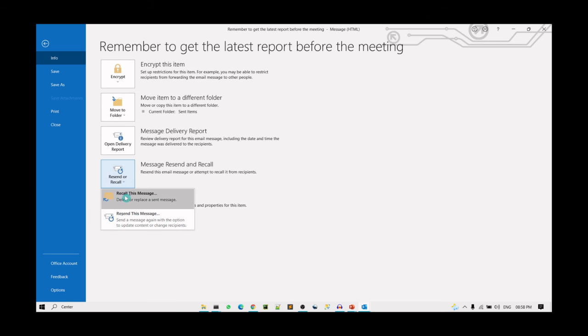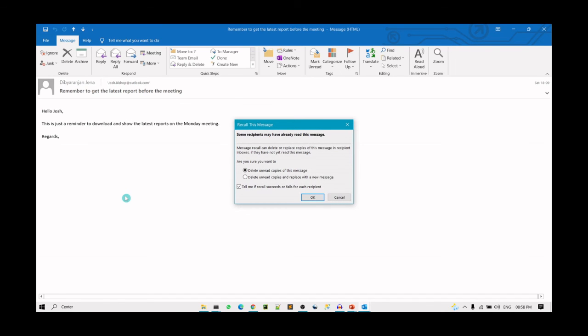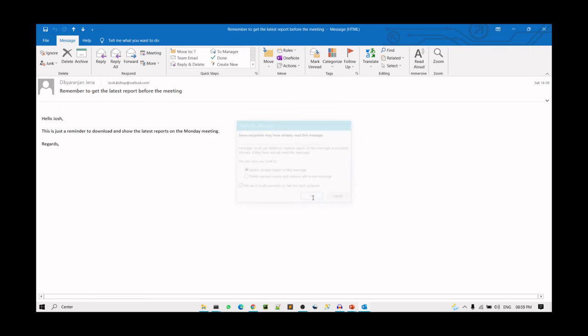You can recall this email, and it asks whether to delete unread copies of this message. You can just keep this option and click OK. The one condition here is that the recipient of this particular email should not have opened the email, or else your recall will fail.